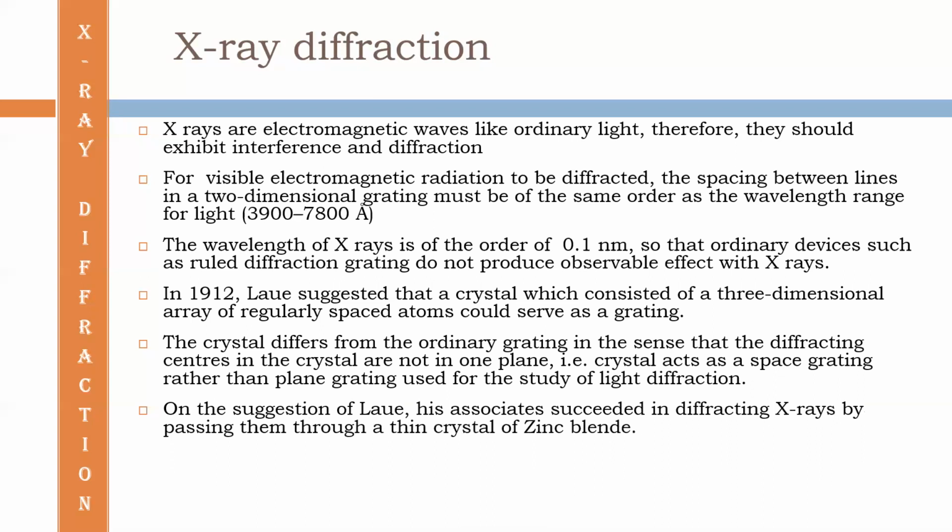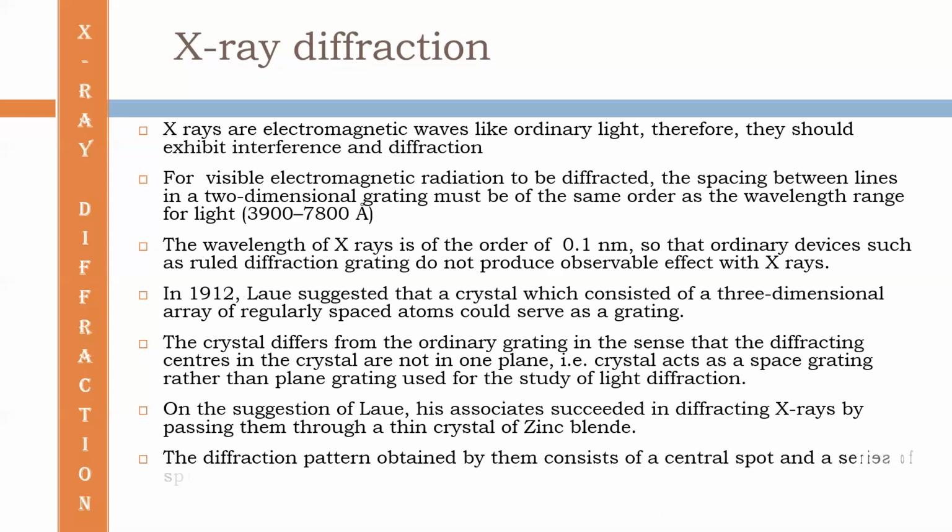On the suggestion of Laue, his associates succeeded in diffracting X-rays by passing them through a thin crystal of zinc blende. The diffraction pattern obtained by them consists of a central spot and a series of spots arranged in a definite pattern around the central spot.